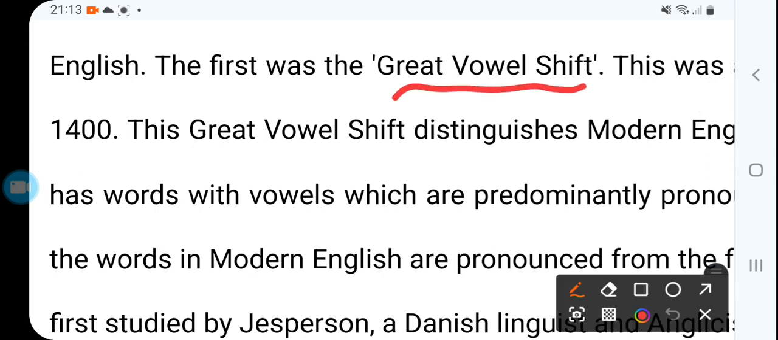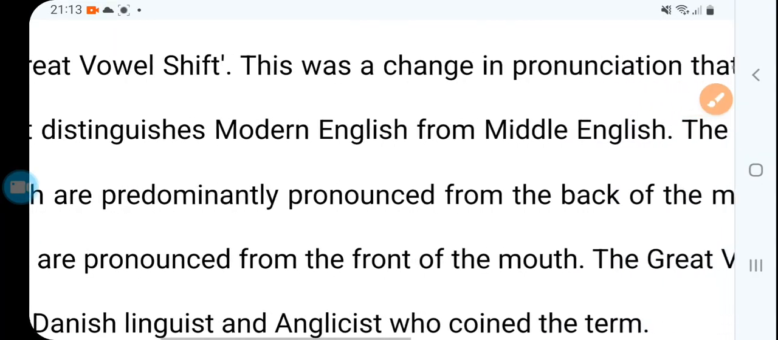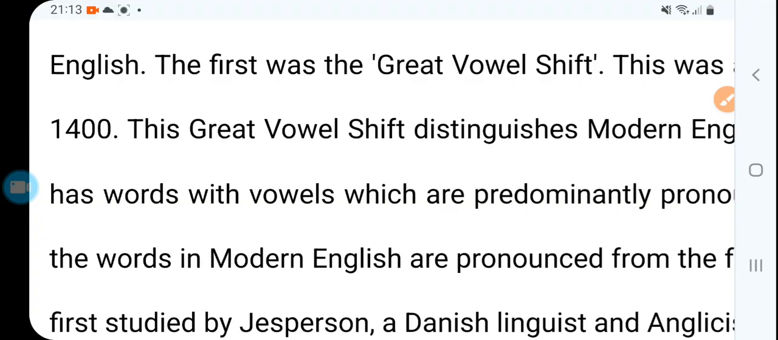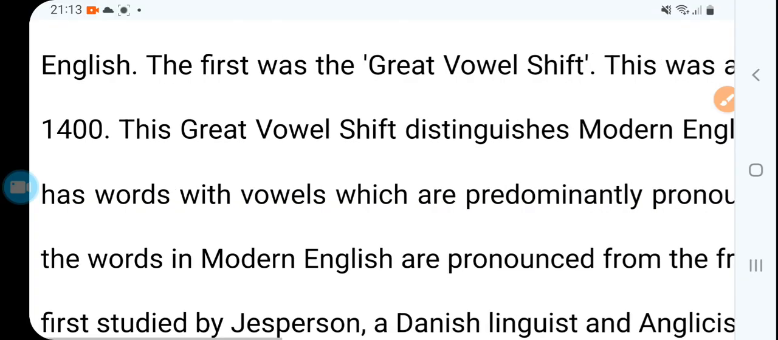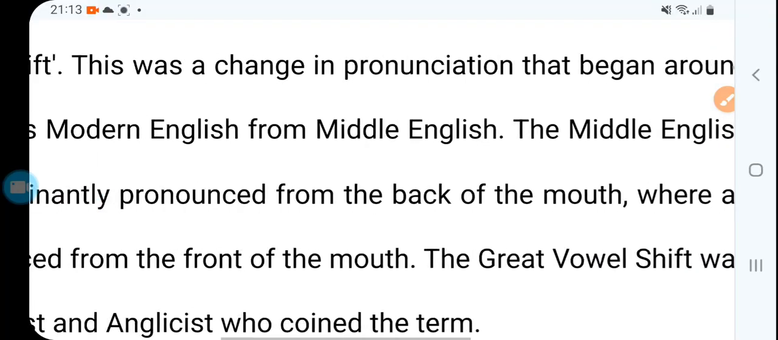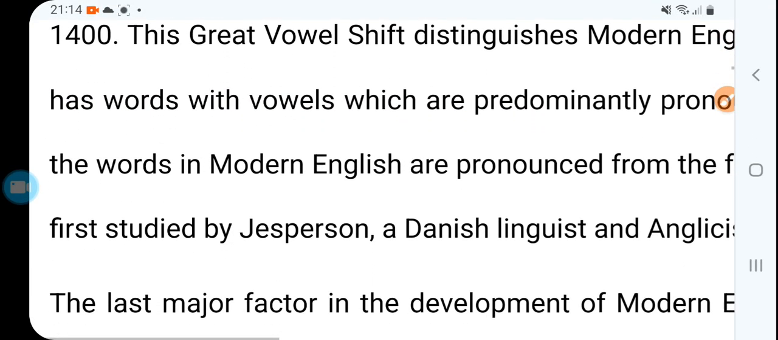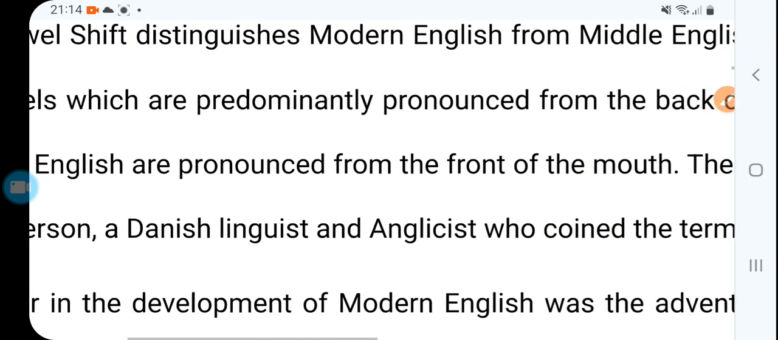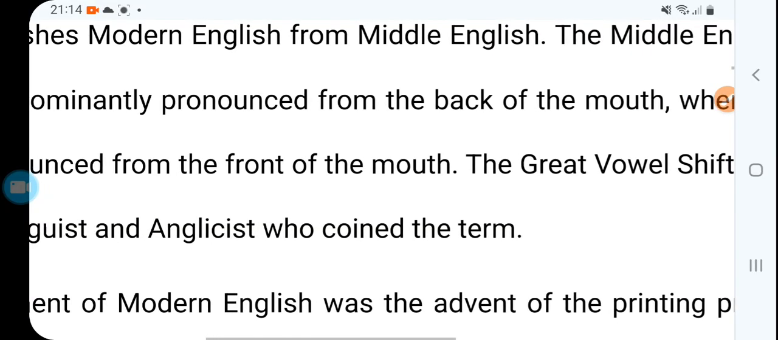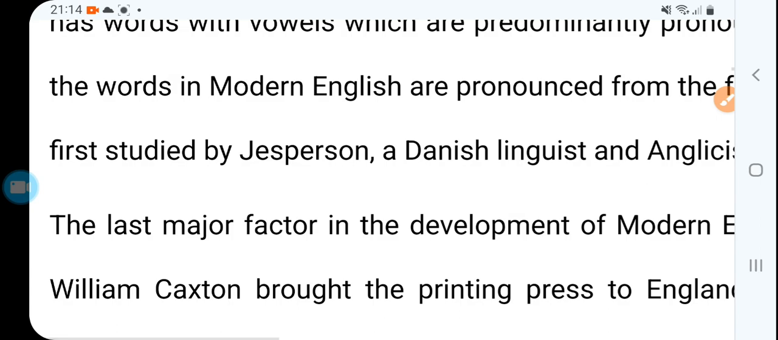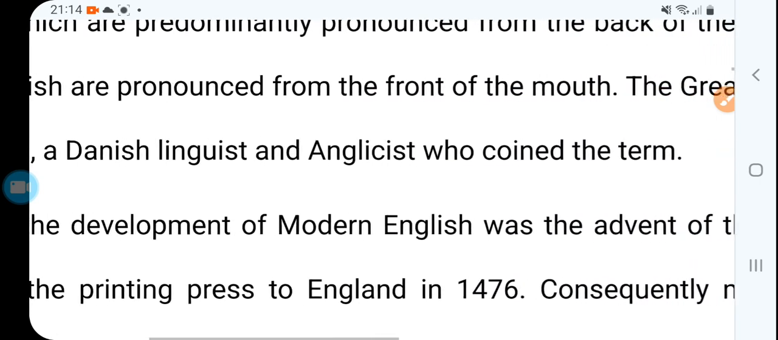That's a very important point. The great vowel shift. So what is this? This was a change in pronunciation that began around the 14th century. The great vowel shift distinguishes Modern English from Middle English. Middle English has words with vowels which are predominantly pronounced from the back of the mouth, whereas the words of Modern English are pronounced from the front of the mouth, right?